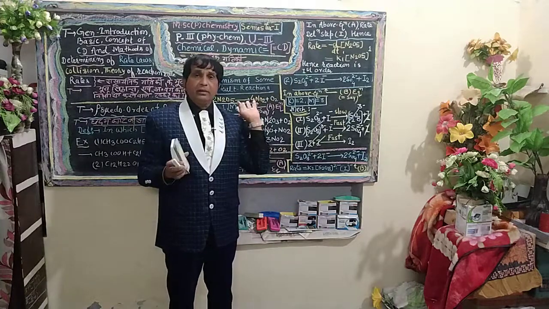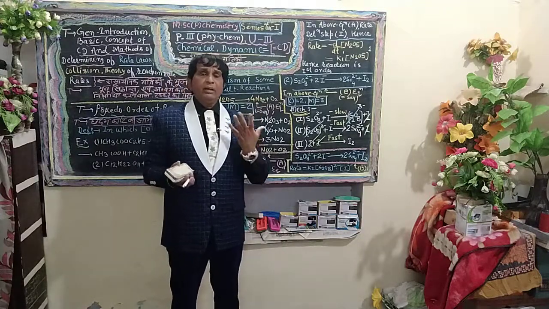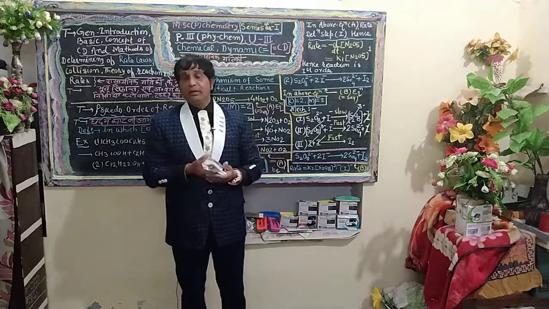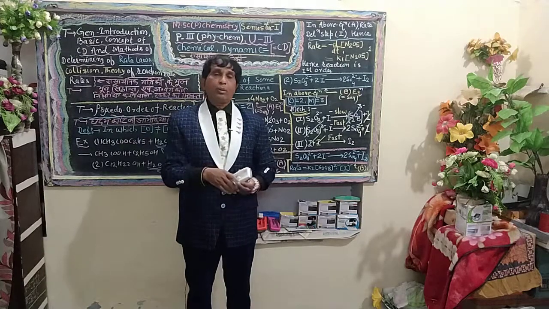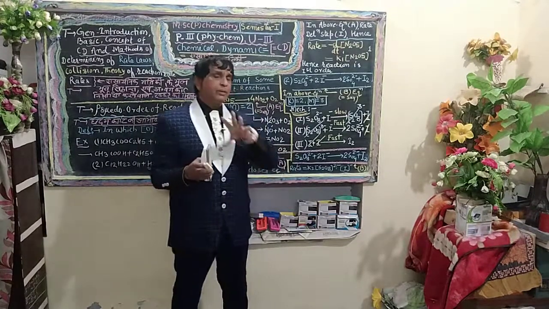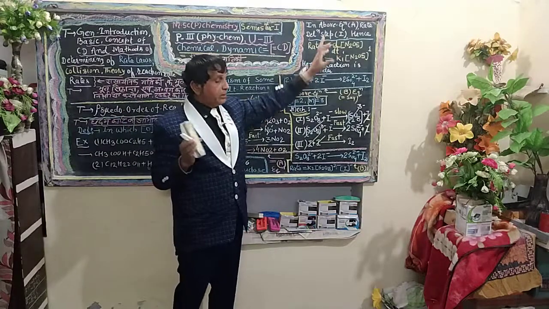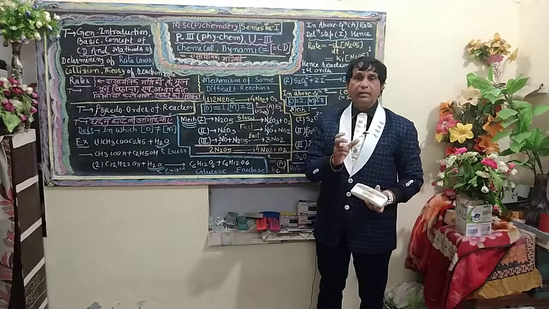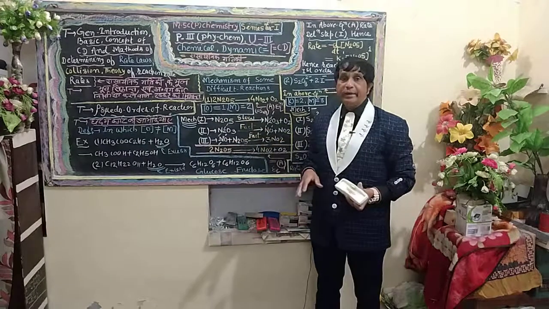Now let us come back to equation number 1. How will you calculate the rate equation, the rate expression? Students at the level of MSc chemistry may not know the process of how to write the rate equation for such typical reactions. It is very simple. In the above reaction number 1, let us concentrate on step number 1, the slow, rate determining step.